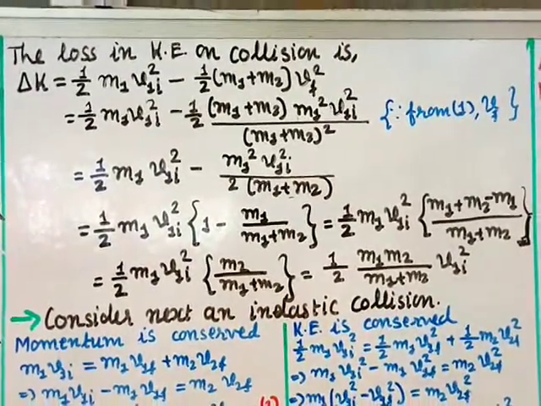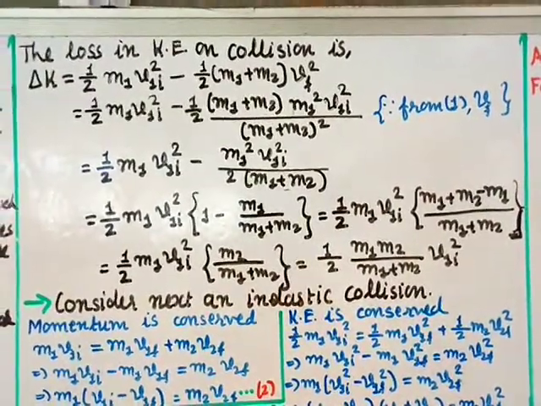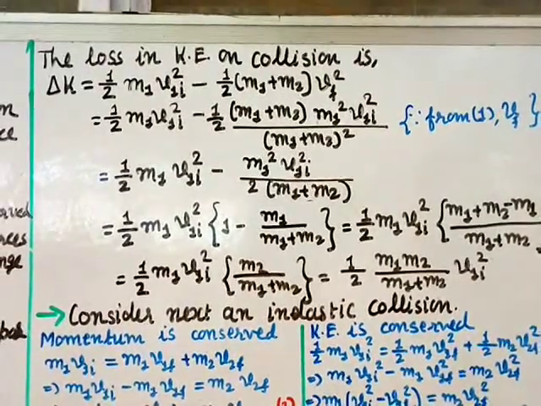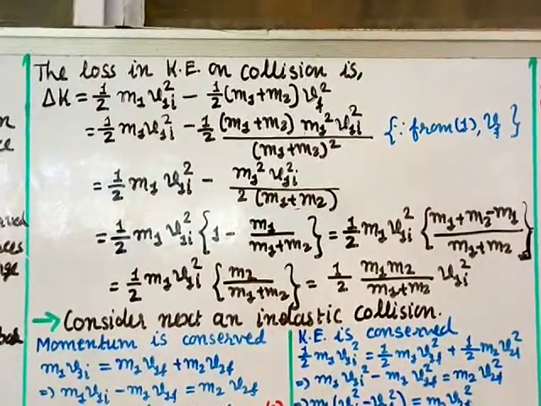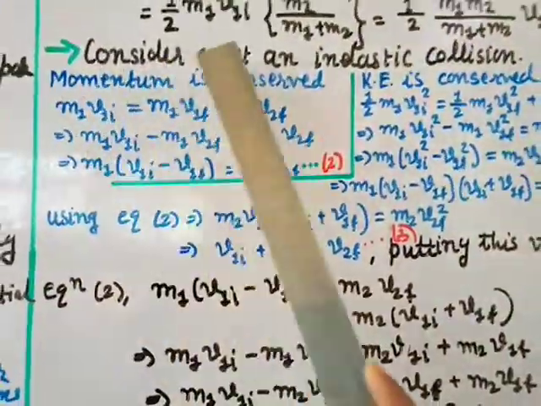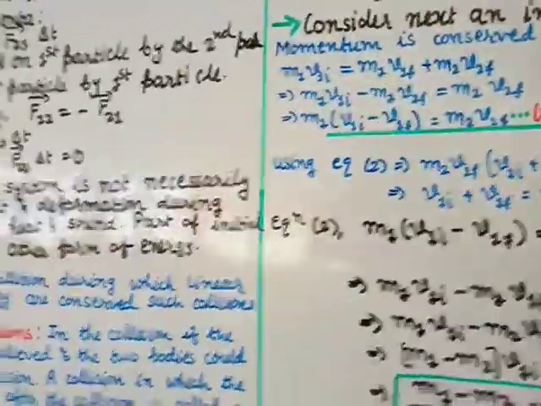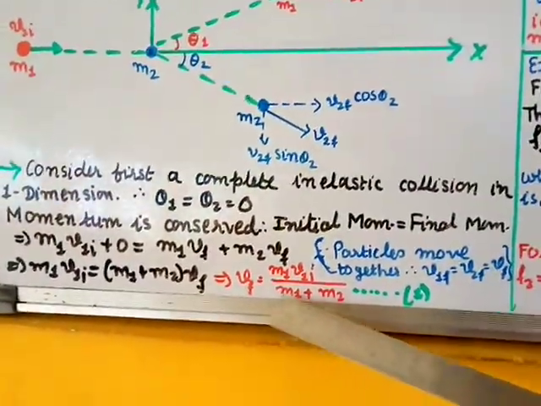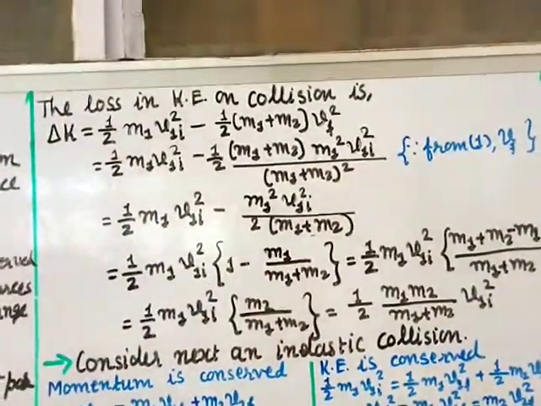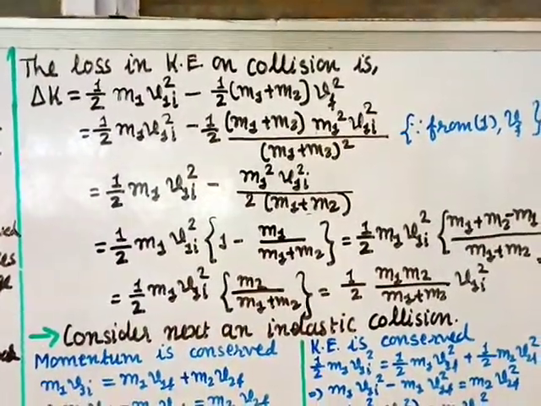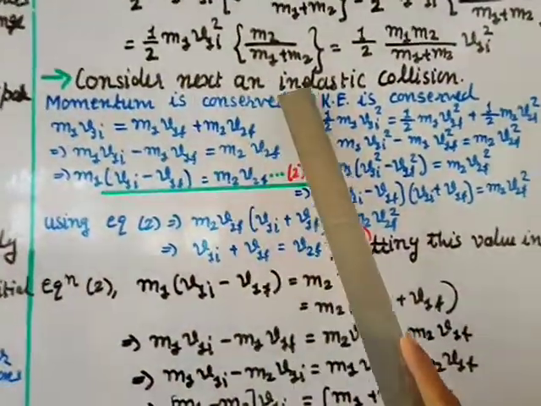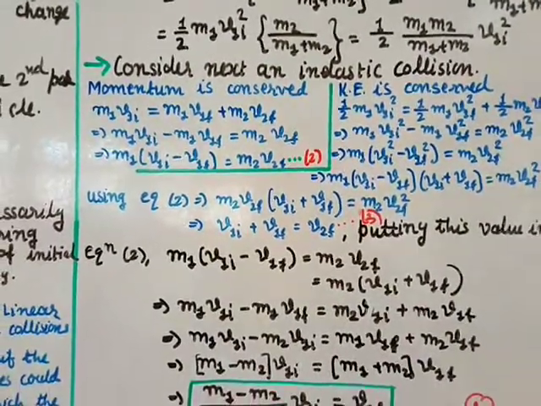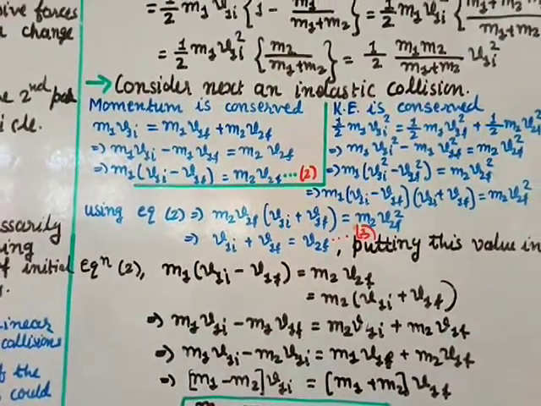So we have considered the complete inelastic collision in one dimension. This is the change in the kinetic energy, or the loss in the kinetic energy, on the collision. So first we considered the complete inelastic collision, and in that case we found the final velocity Vf and the change in kinetic energy, or you can say the loss in kinetic energy. Now next we consider an inelastic collision. Momentum is conserved, same as in the previous case, since in all collisions momentum is conserved.